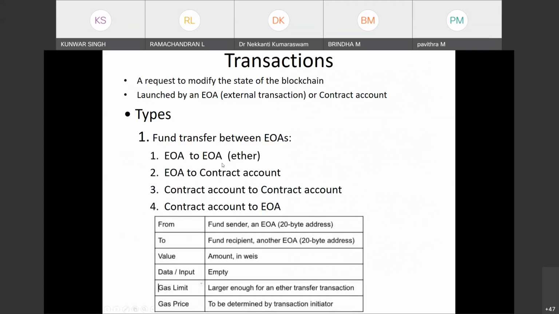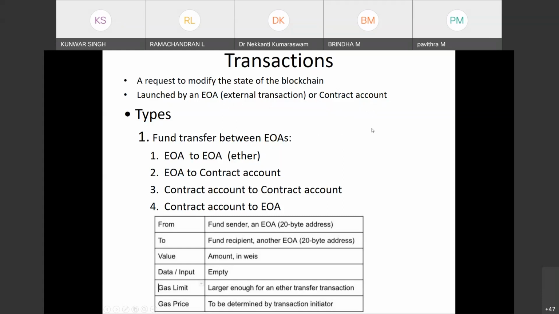Okay, so this is the type of transactions. So in the blockchain, what type of transactions will be there? Transactions are requests to modify the state of the blockchain. So you have external transactions, EOA, contract account. So these kind of things will be there.